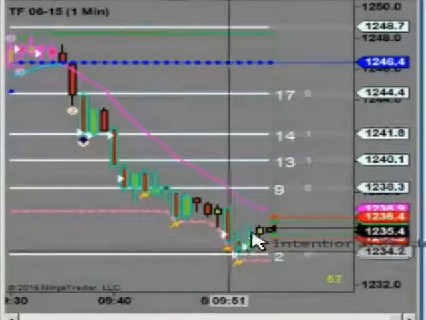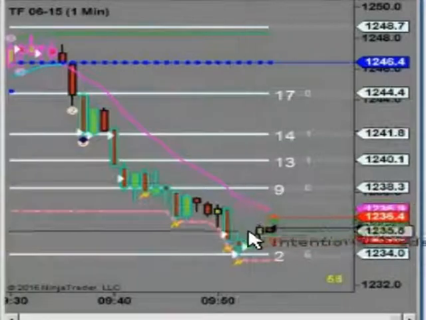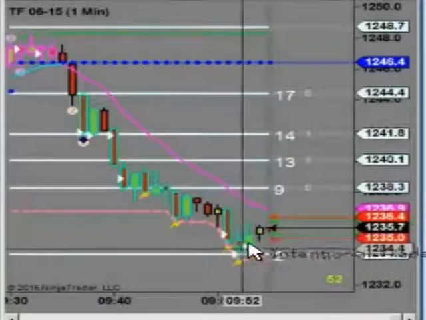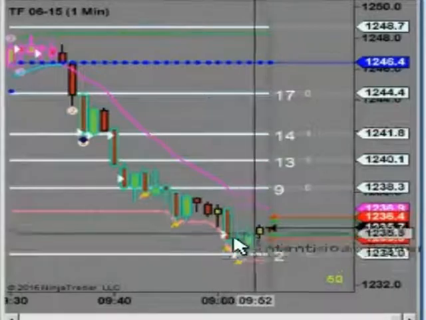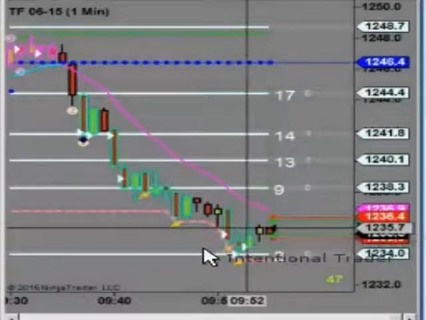This could be the beginning. This could end up being a big pullback. This could end up being a reversal. I don't know. I don't care because I know where my edge is. My edge is that sweet spot right there.